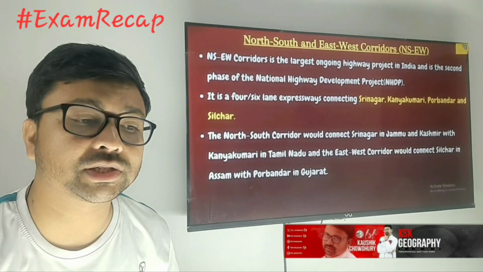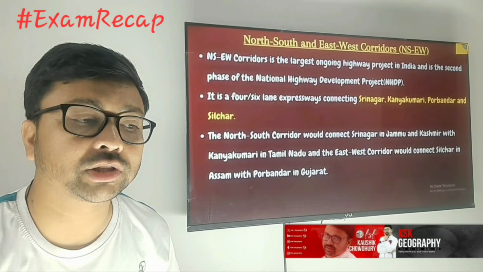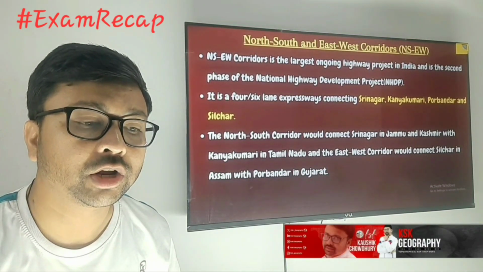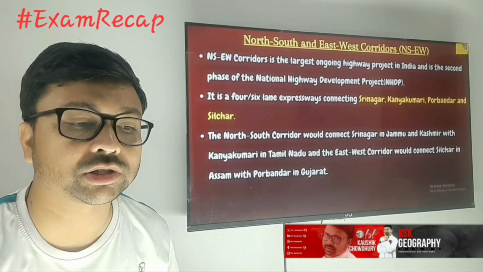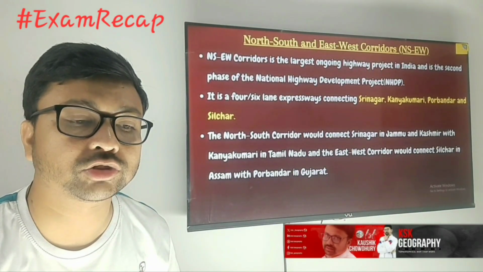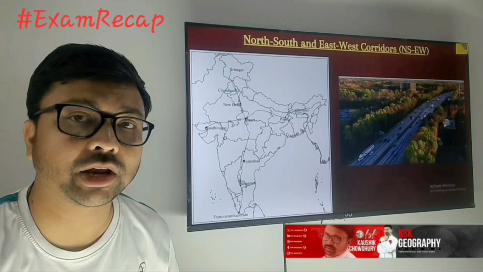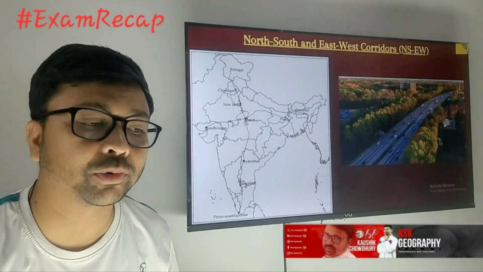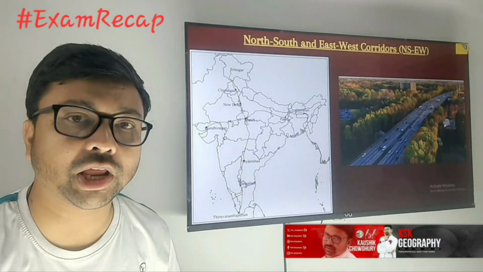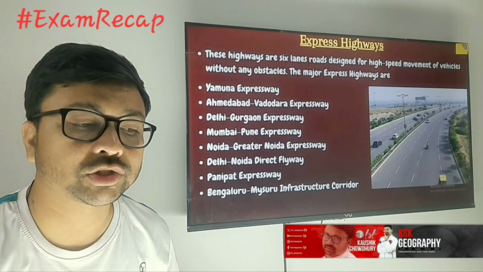In the next phase, the NHDP suggested the North South and East West Corridor. Here the northern part of India and the southern part of India should be connected. Like Srinagar to Kanyakumari is connected, that is the North South Corridor, and similarly east and west of India are connected, that is called the East West Corridor, from Porbandar to Silchar. Here you can see it, the Golden Quadrilateral you have seen before. Now here you can see the North South and East West Corridor. In that way, through the super national highways, all the different parts of India will be connected with the first mode of transportation.